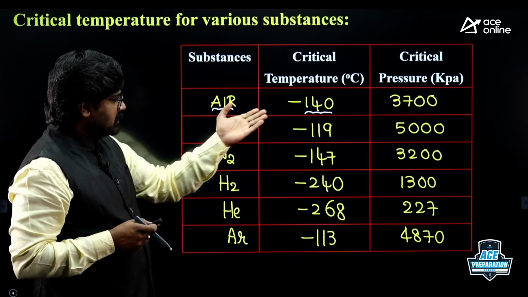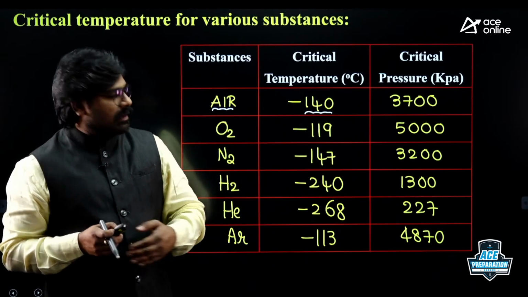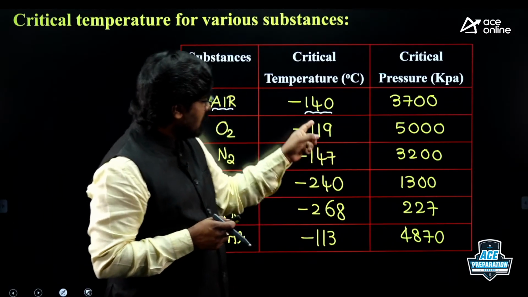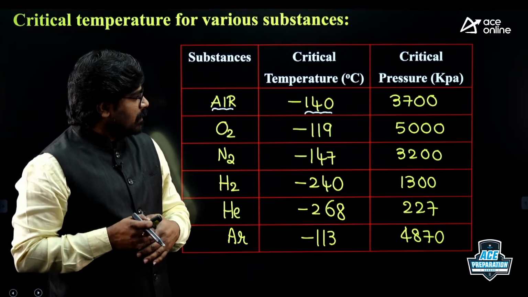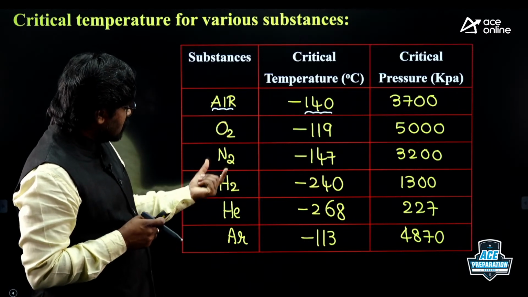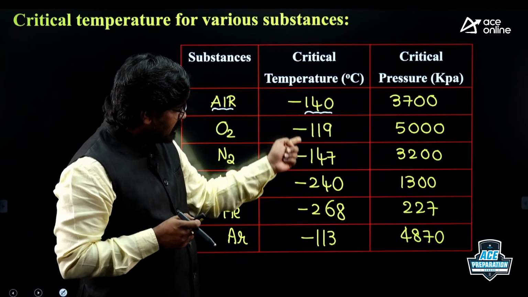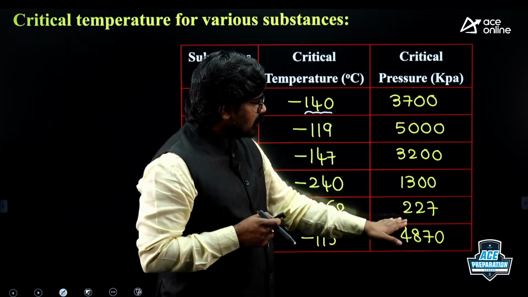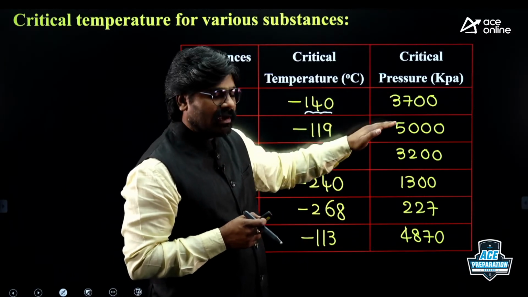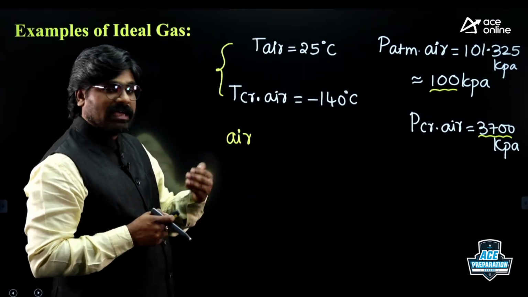Similarly, if you check other gases, the temperatures are very low and the pressures, compared to critical pressure, are so low, and the critical temperatures are also low. The actual temperature, just now I said, for oxygen, nitrogen, each gas is at 25 degrees centigrade. That is, actual temperature is high because critical temperatures are low. And similarly for pressures also, it will be low pressure only. Just now for air I said it is 100 kilopascal, which is less than critical pressure. For other gases also pressure will be low only. So therefore, under low pressure and high temperature, the gas behaves as ideal gas.